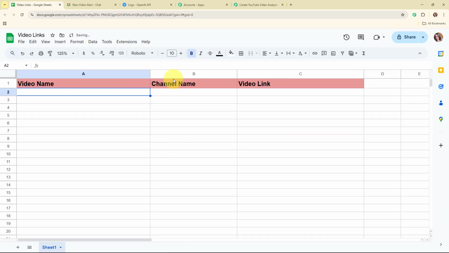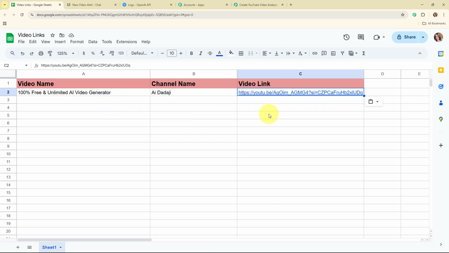So here, before building the connection, what we are going to do is that we are going to add a new detail over here in our Google Sheets. So let me add the details. Alright, so here I've successfully added the detail, and now I'm going to connect this Google Sheet with Pabbly Connect.